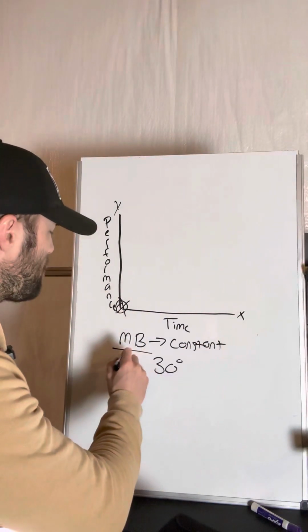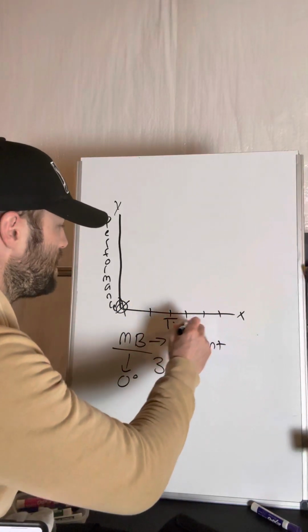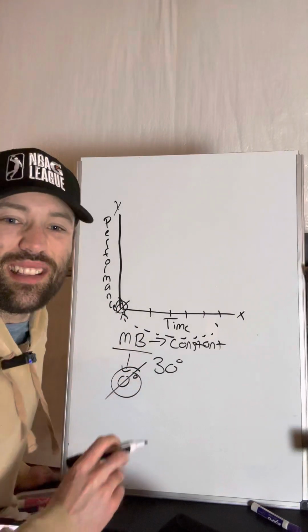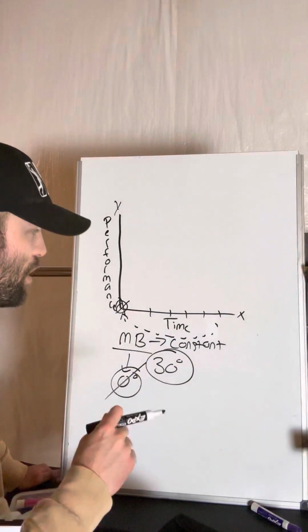If you had zero memory bias, it would be 0 degrees. So regardless of what time period it is, you would always remember the real performance. But guess what? Very rarely is it 0 degrees. No one ever thinks like that. So we're going to apply a constant bias of 30 degrees.